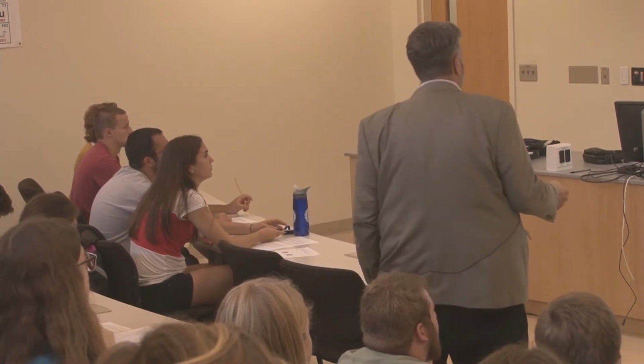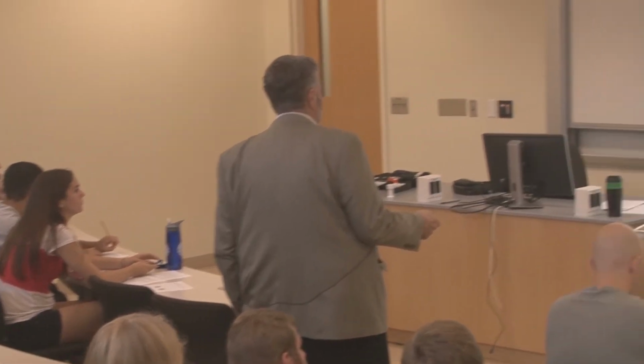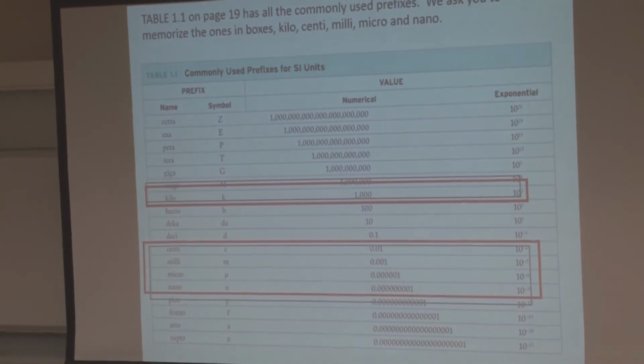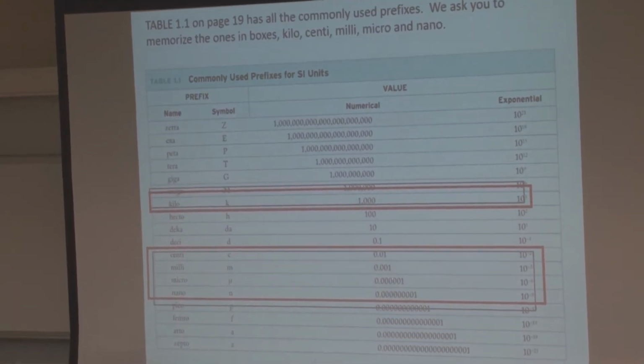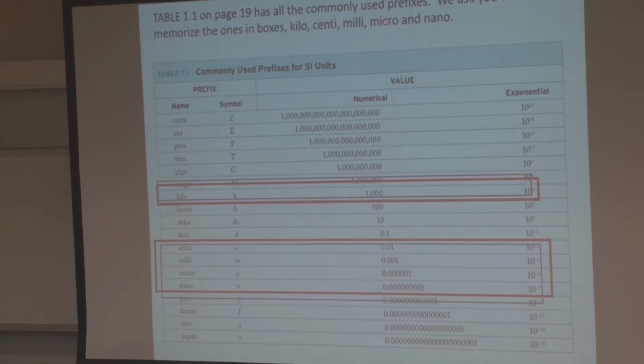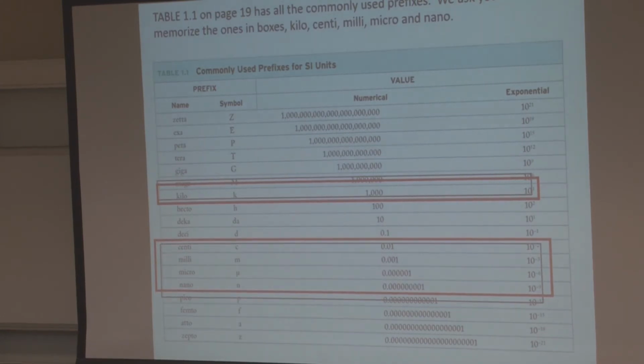We're going to learn these prefixes. Kilo is 1,000. Centi, 10 to the minus 2. Milli, 10 to the minus 3. Micro, 10 to the minus 6. Nano, 10 to the minus 9. Learn those 5. The kilo, the centi, the milli, the micro, and the nano. Memorize them. You probably know most of them, but learn them.